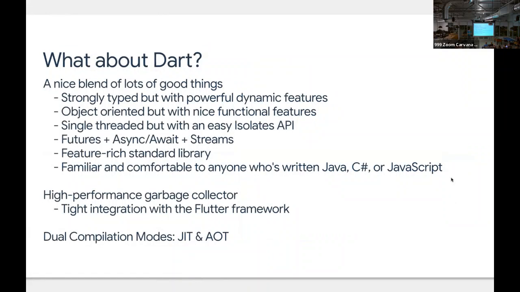So I mentioned that your application code is written in Dart. You know, what is Dart? Who's written any Dart code before? One guy, two guys, nice. All right, well, I'm three, so we're in good company.